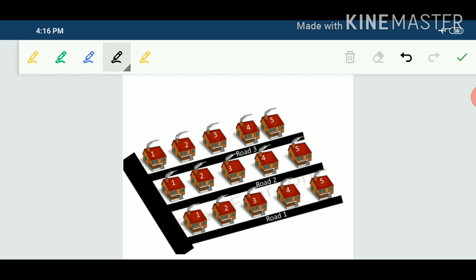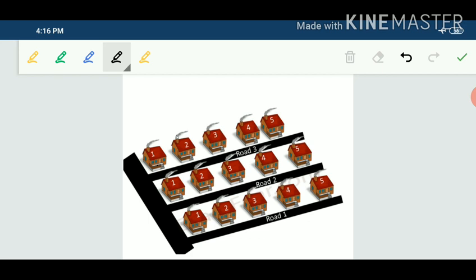Take one more example. Here 3 roads are given: road number 1, road number 2 and road number 3. On each road 5 houses are given: 1, 2, 3, 4, 5. Your task is, I give you one parcel and I give just one reference, that you have to deliver this parcel to house number 5.